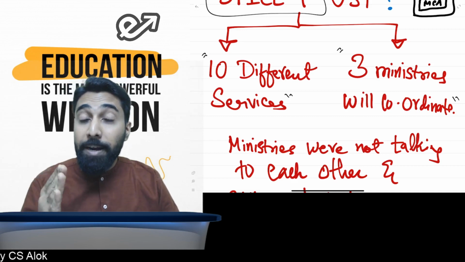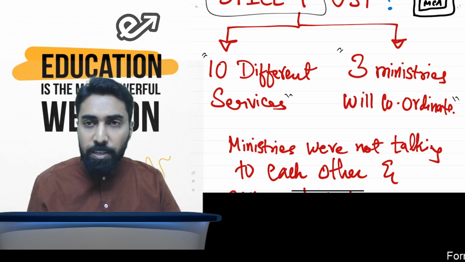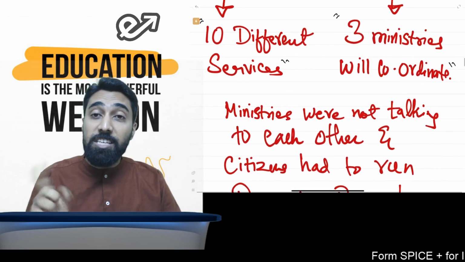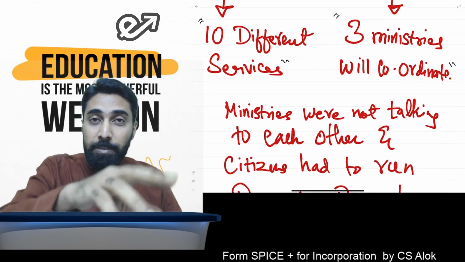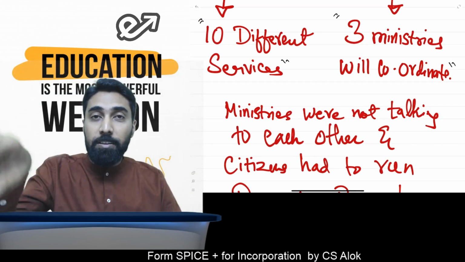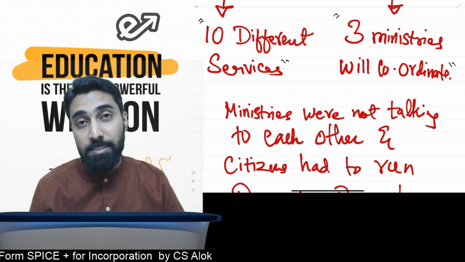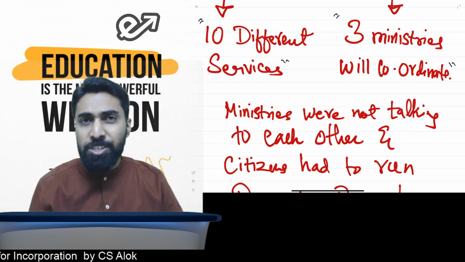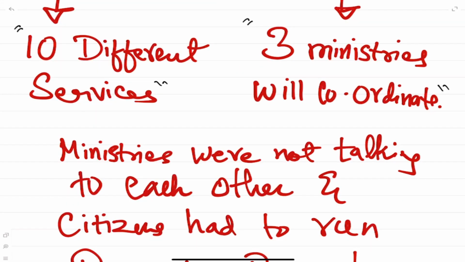So now the government's attitude has changed. That is very big. Now the government is telling, as you can see here, 3 ministries will coordinate. You file on one single window. Ministries will run around, they'll coordinate everything, then they'll come and give you the entire certificates and licenses, everything. It's a huge thing. We should really appreciate the government for this wonderful initiative.